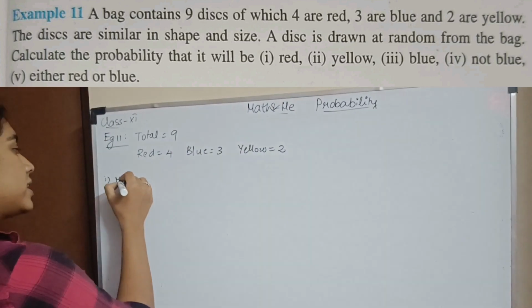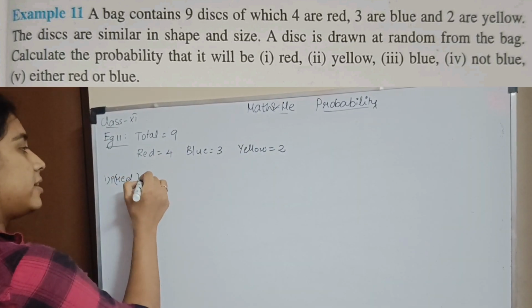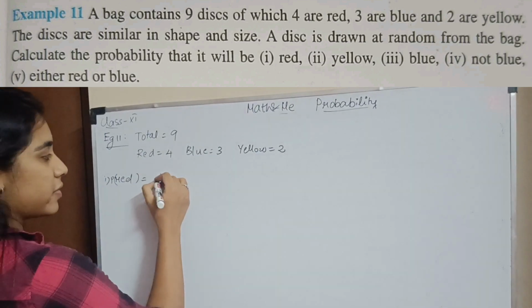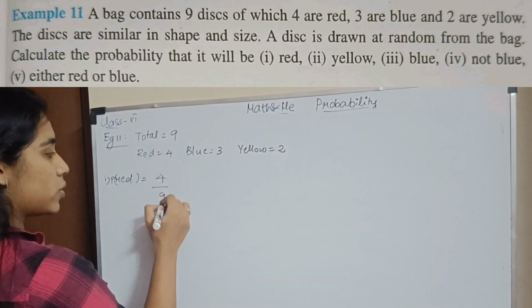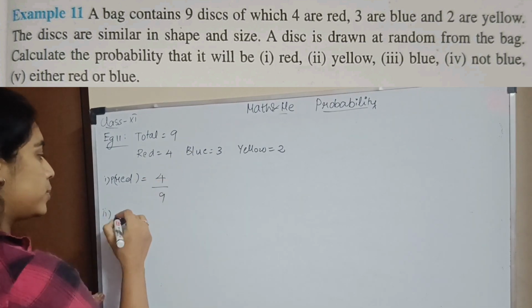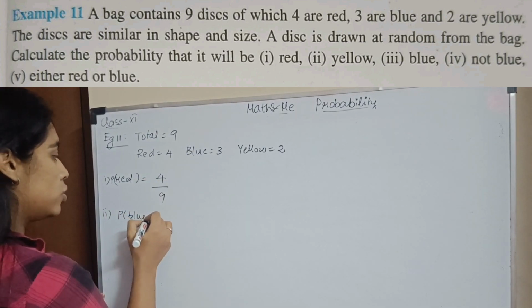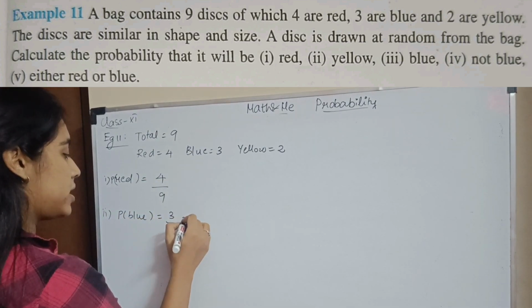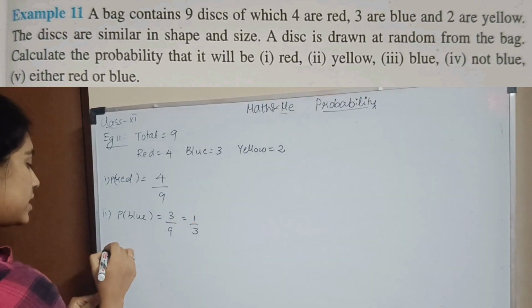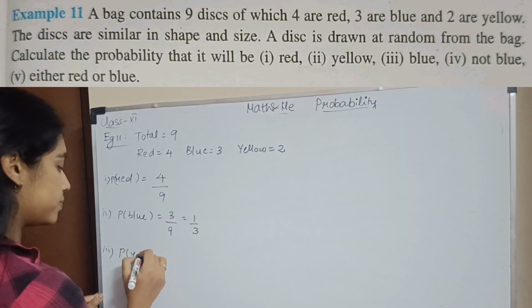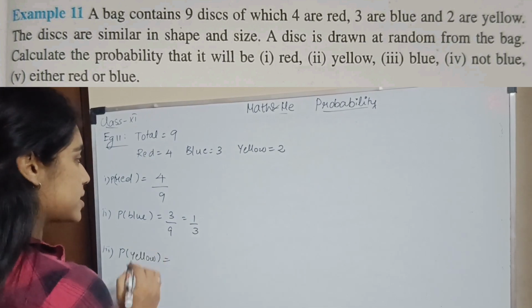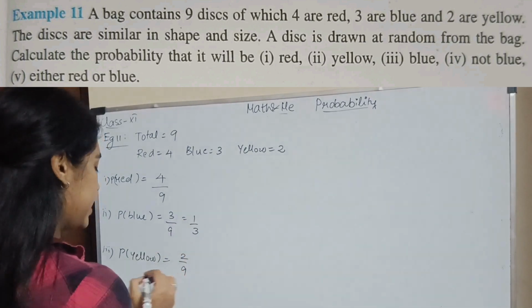So if it is red, probability of getting a red is the favorable outcome. What is your favorable outcome? 4 divided by total outcome, which is 9. Similarly for blue, probability of blue will be 3 divided by 9, which is 1 by 3. Similarly, probability of drawing a disc which is yellow is 2 divided by 9.